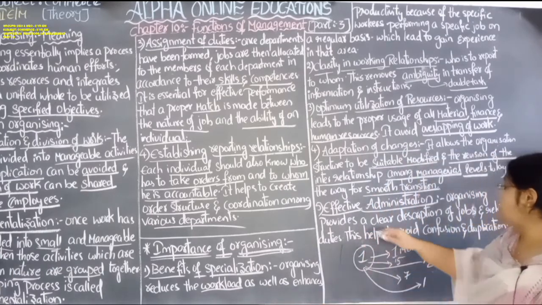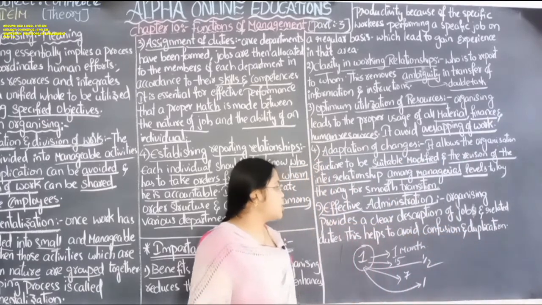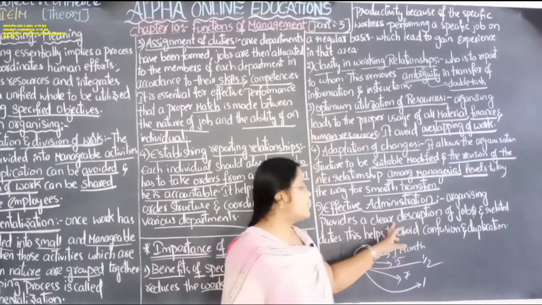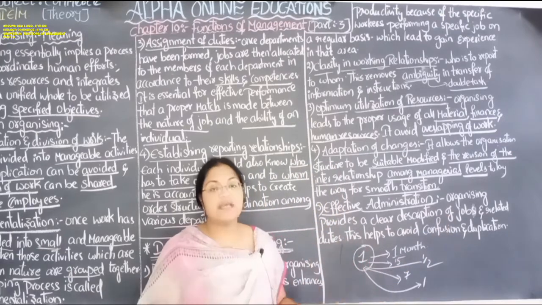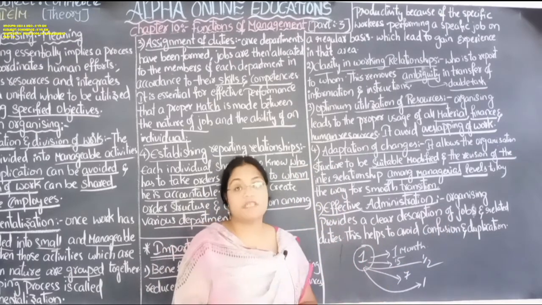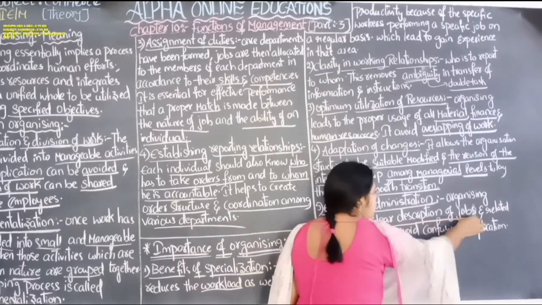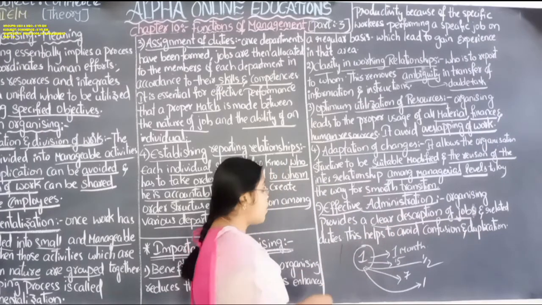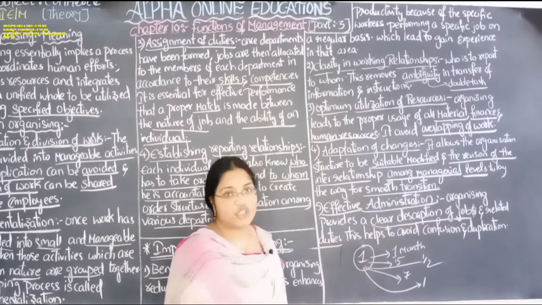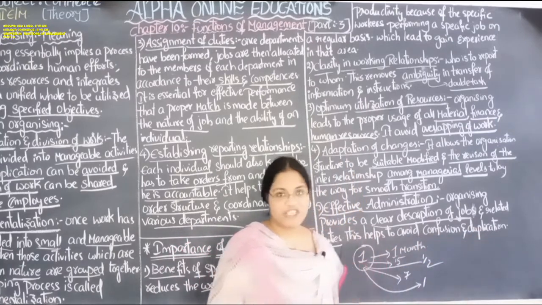Okay. Next, effective administration. Organizing provides a clear description of the job. By doing the organizing, by dividing the work, by making the groups, by making the departments, it is clear for every individual what their job is and what the duties related with that job are. Okay. This helps to avoid confusion and duplication.